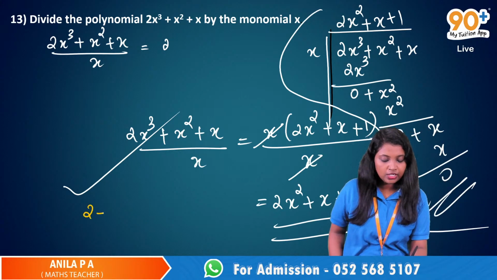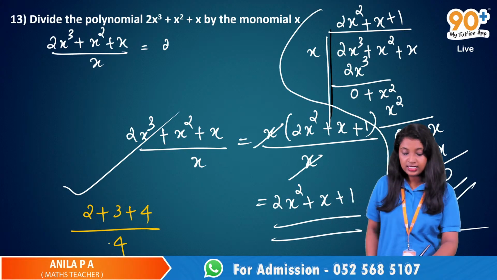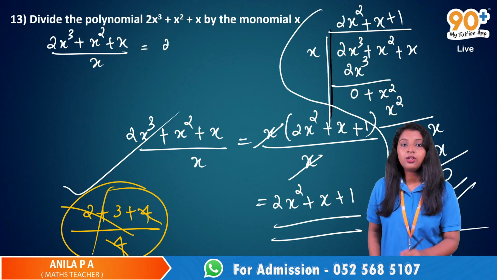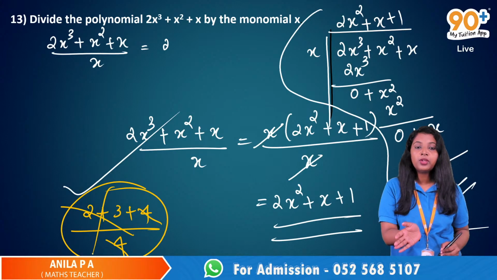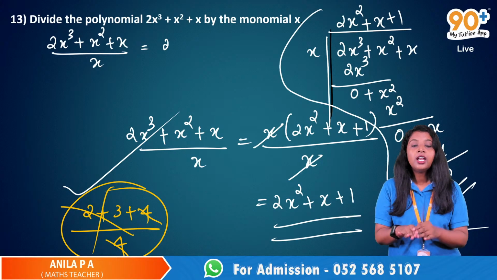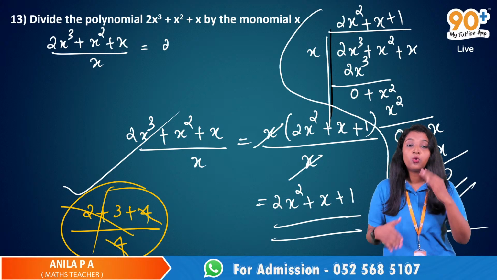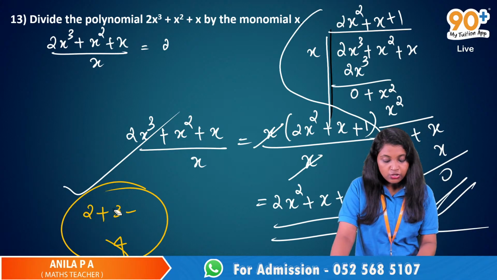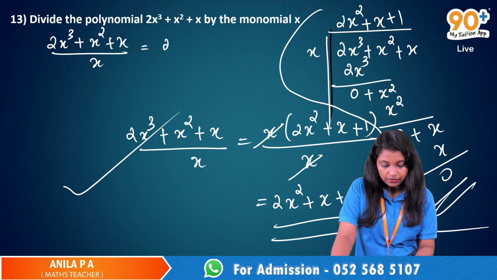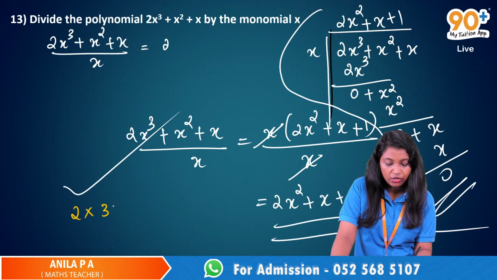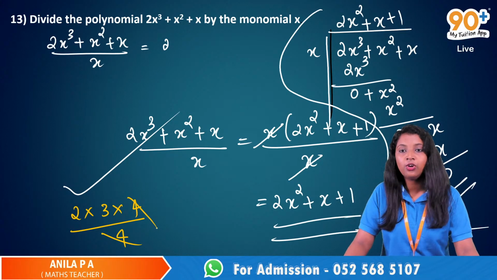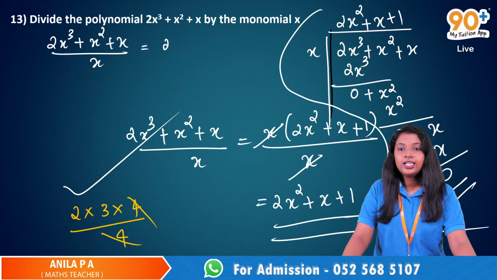Suppose we have something like 2 plus 3 plus 4 divided by 4. Can I cancel this 4 and this 4? No, right? This is completely wrong if I cancel one 4 from numerator and one 4 from denominator when the numerator is 2 plus 3 plus 4. It is not possible. If it was 2 into 3 into 4 divided by 4, then I can cancel 4 from numerator and denominator.